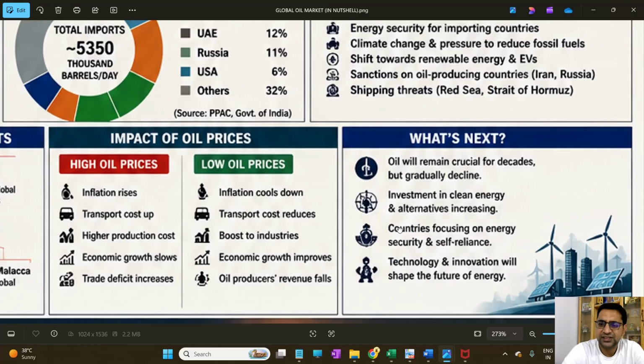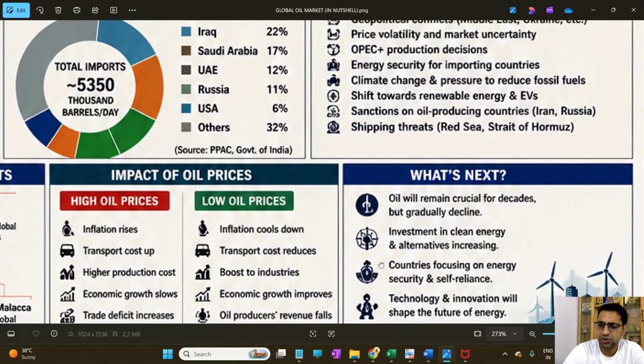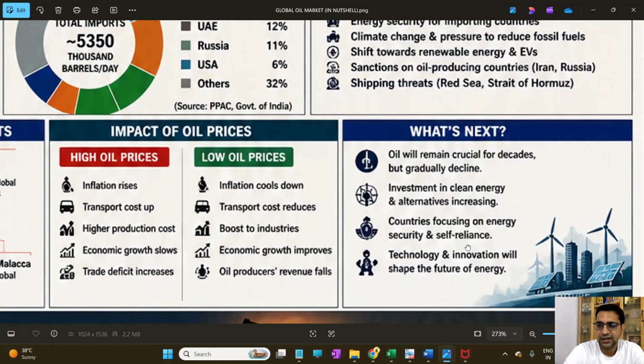So what we are facing next is that oil will remain crucial for decades, but it will gradually decline. So we need to invest in clean energy and alternatives. Countries focusing on energy security and self-reliance, and technology and innovation will shape the future of energy.